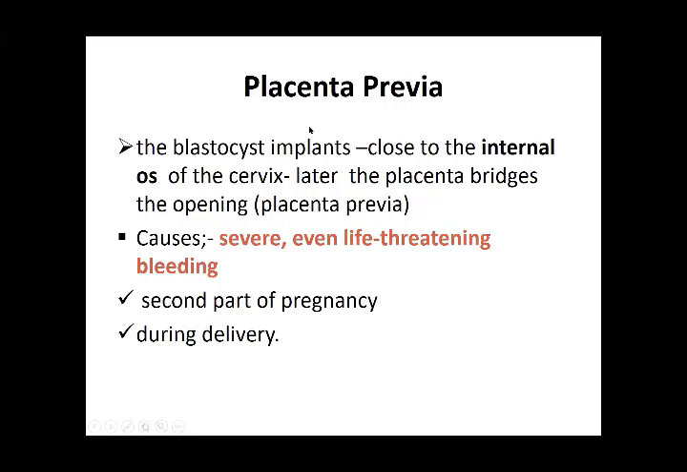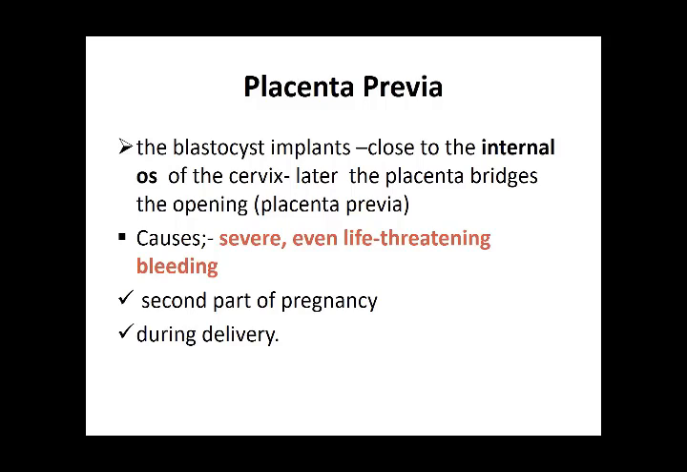Placenta previa can occur. The blastocyst implants close to the internal os of the cervix. Later, the placenta bridges the opening. That means if the implantation is close to the internal os, where there is the junction of the body of the uterus and the cervix, the placenta is going to bridge the opening of the internal os. This is what we call placenta previa, where the placenta is placed before the developing fetus.